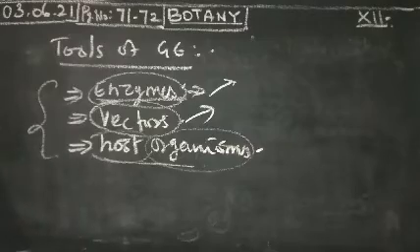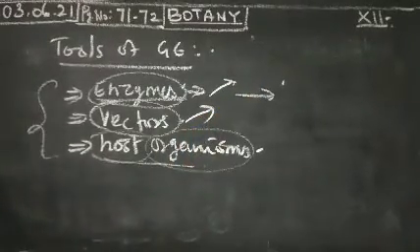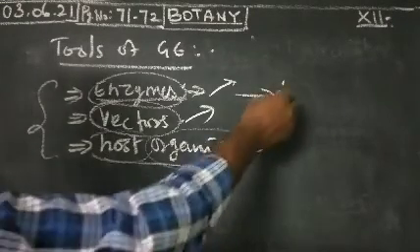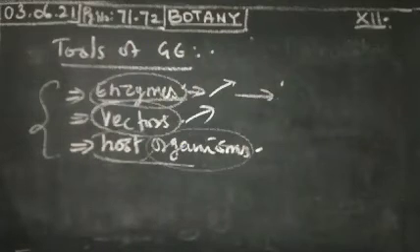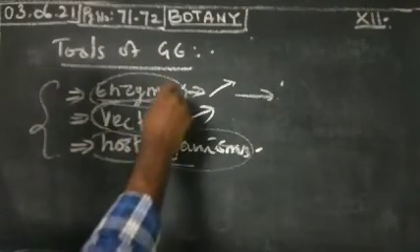Enzymes are divided into restriction enzymes, DNA ligase, which is a joining enzyme, and alkaline phosphatase. These three enzymes are required for genetic engineering.